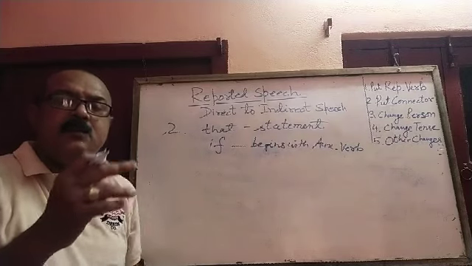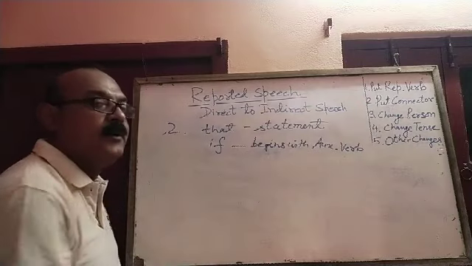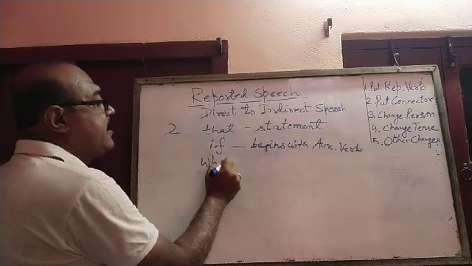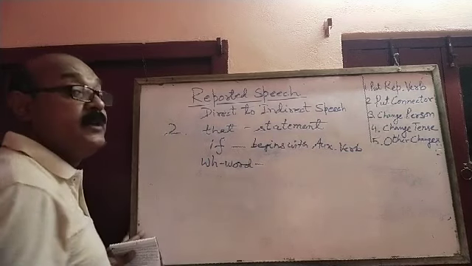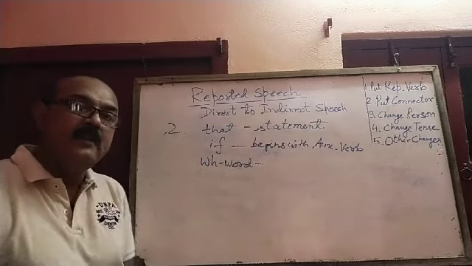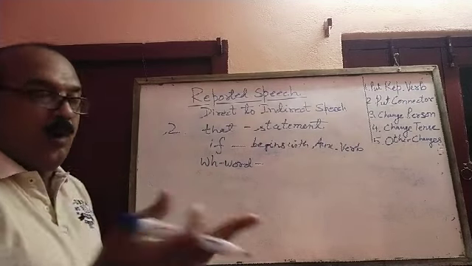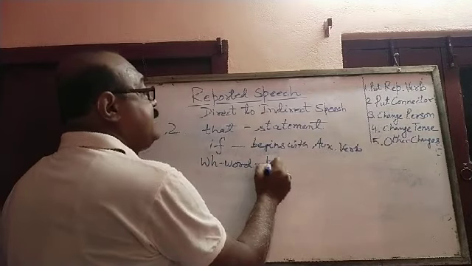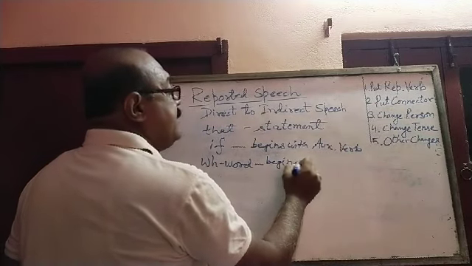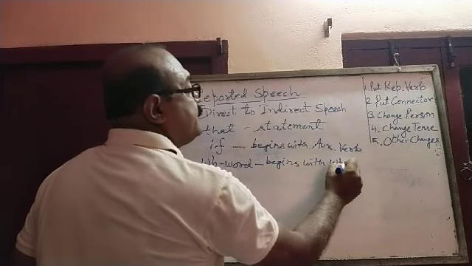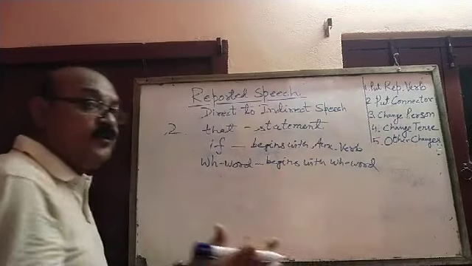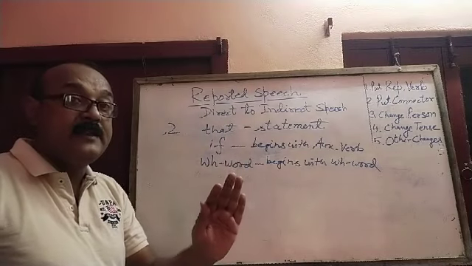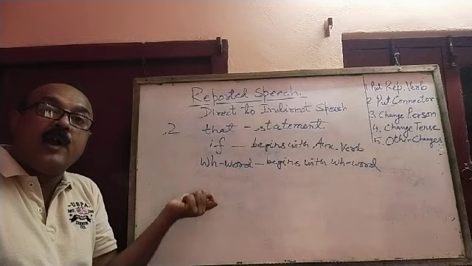All these questions begin with auxiliary verbs. So we use if. And the third thing is we use a WH word. WH words mean what, when, where, how, whose, all these words. We shall use these connectors when the sentence begins with a WH word. Whichever WH word has been used, we shall use the same WH word. Like this, if the sentence starts with what, we shall put what as a connector.